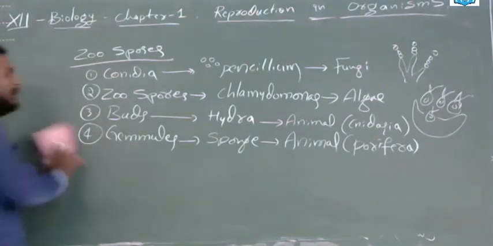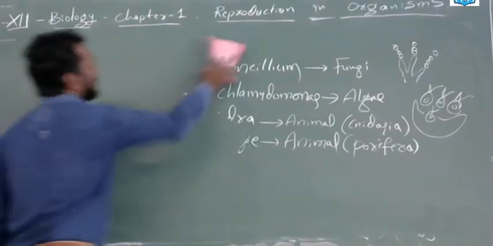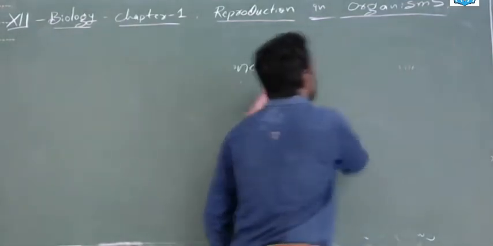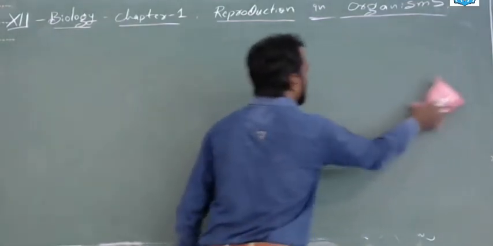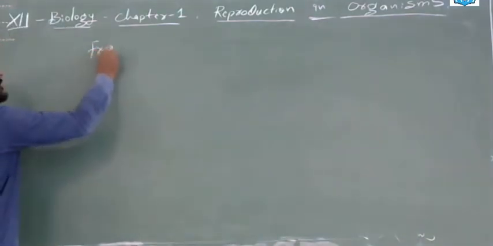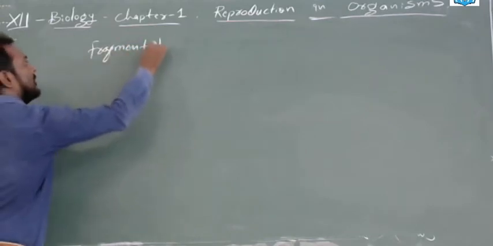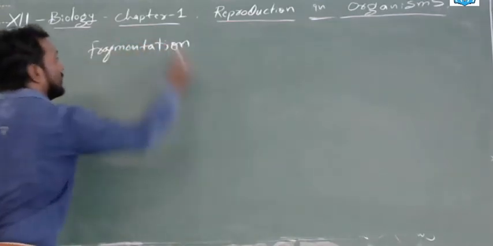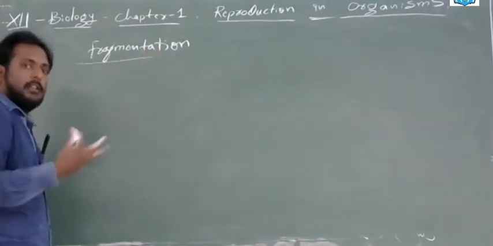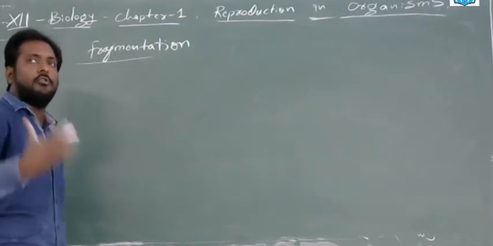Now, we will go for the fragmentation. What is fragmentation? Frag means a part, mentation means formation. Fragmentation, that is parts. One organism will divide into a few parts. In general, you might have seen the planaria will be divided into a few parts, and all parts will grow into adults.